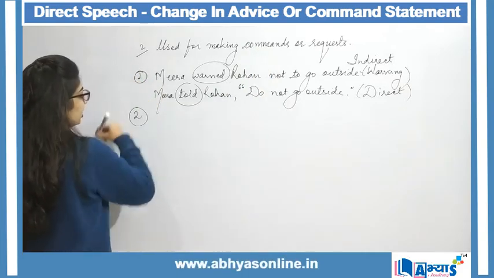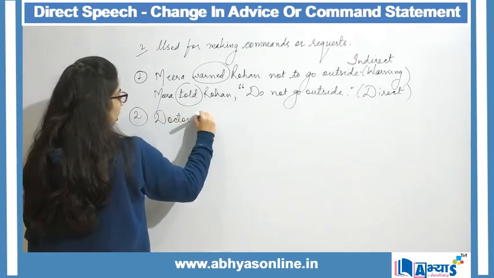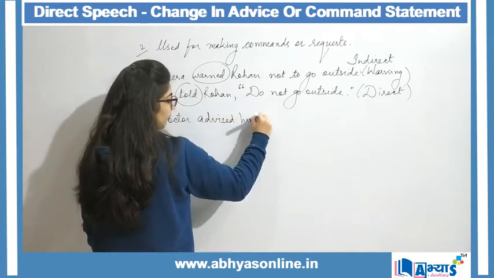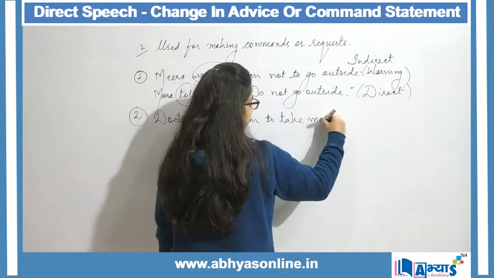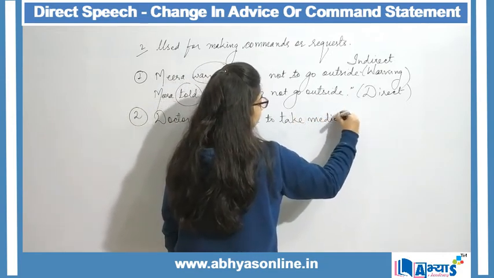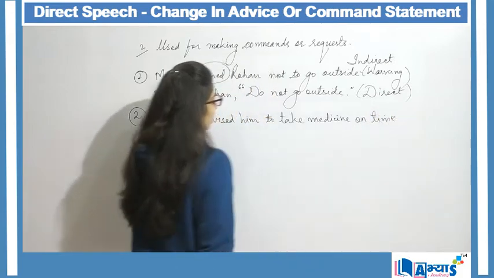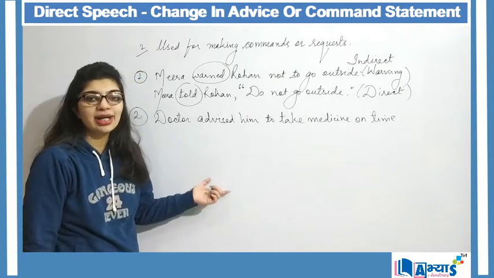Another example is doctor advised him to take medicines on time. Now this is not a warning, rather it is a kind of suggestion or an advice.